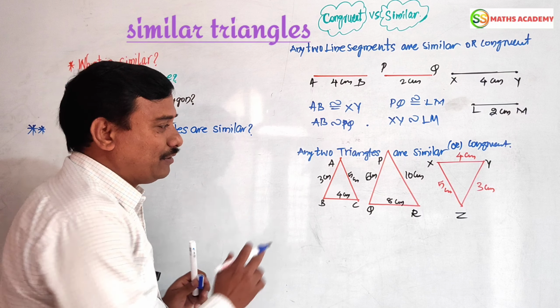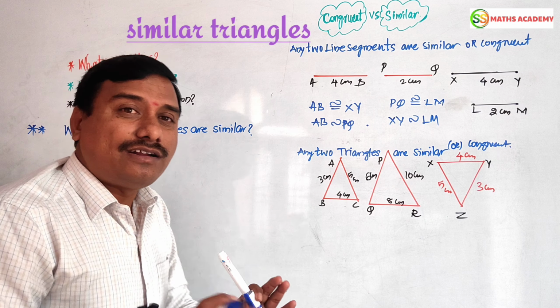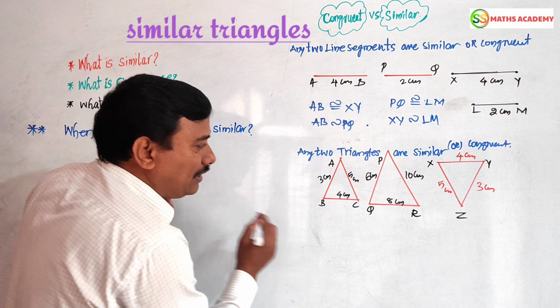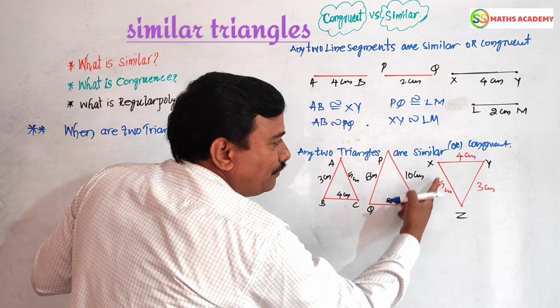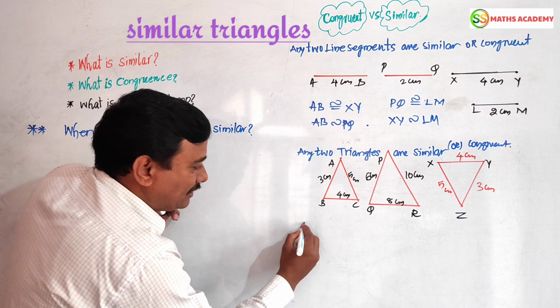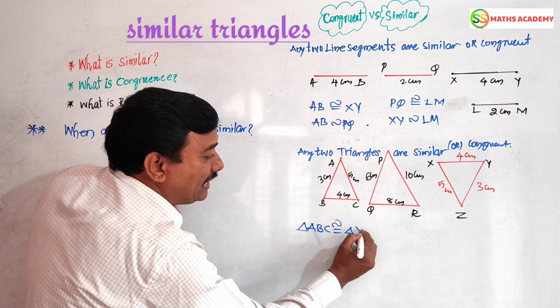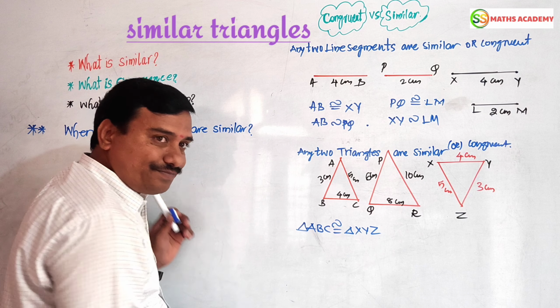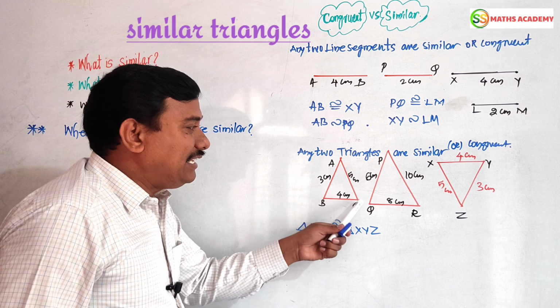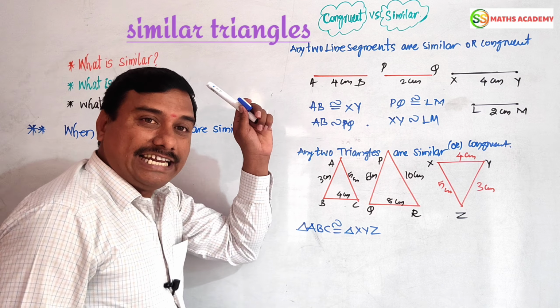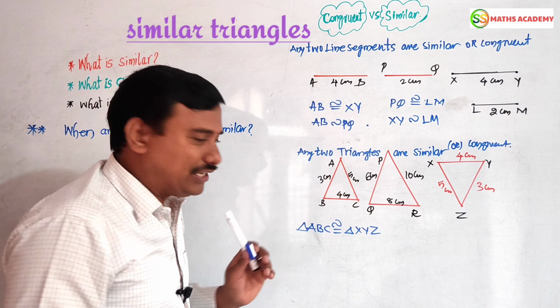Now let us see one more example. In these three triangles, which two triangles are congruent? Which two triangles are similar? Simple. 3, 4, 5. 3, 4, 5. Clear? Therefore, triangle ABC is congruent to triangle XYZ. Clear? Or ZYX, whatever it is, you can take it.